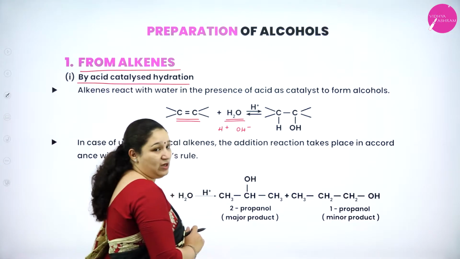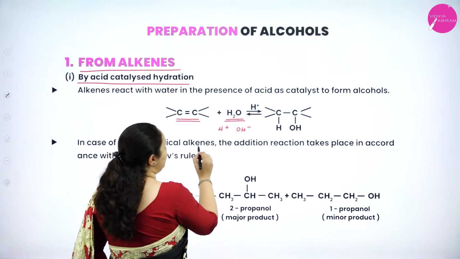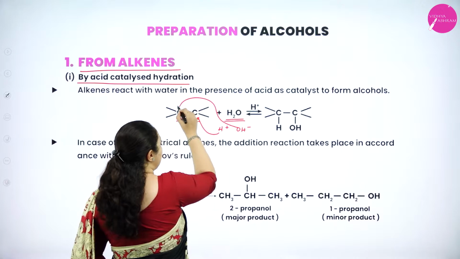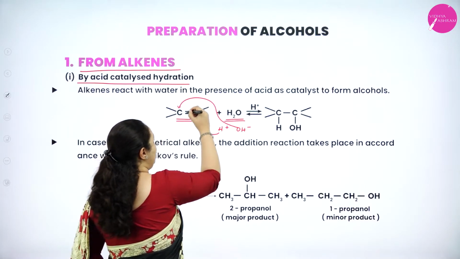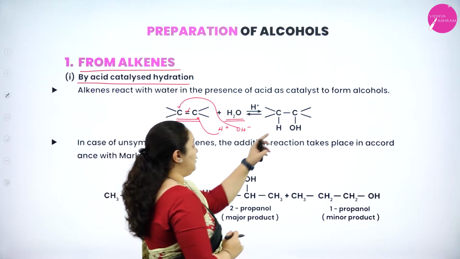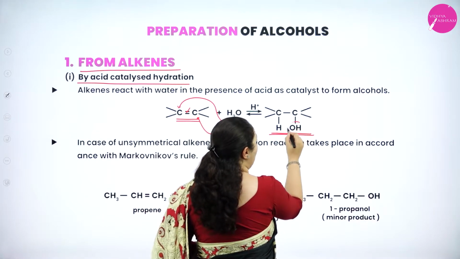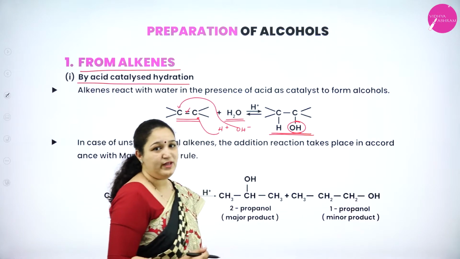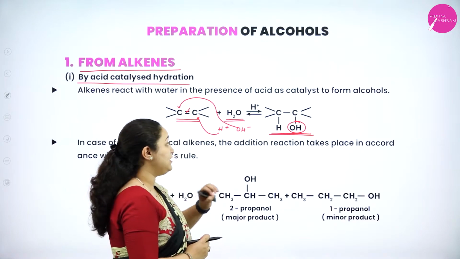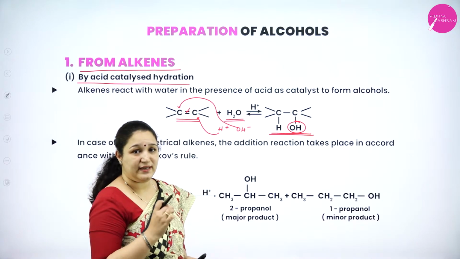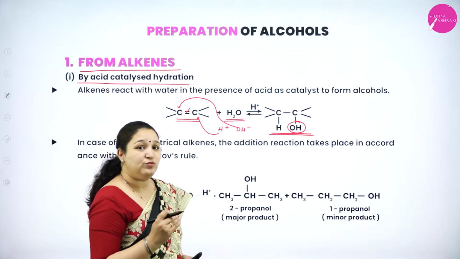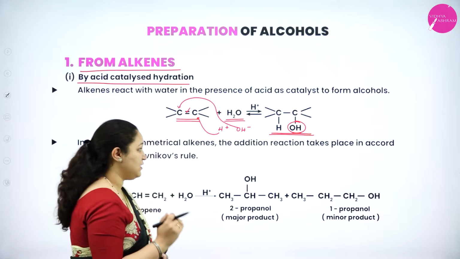Okay. Just to make you all understand now, the H plus ion will get added up to one carbon atom and the OH minus will get added up to the other carbon atom and the double bond will break off. Correct? And you can see you will get an alcohol because it contains OH group now. If the alkene to which the H2O is getting added up is unsymmetrical, then it should follow Markovnikov's rule.